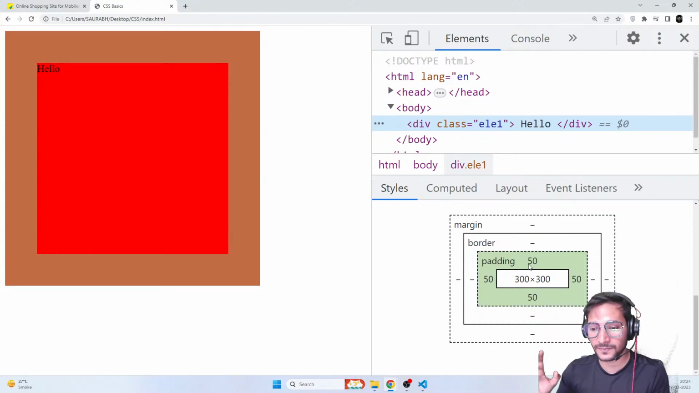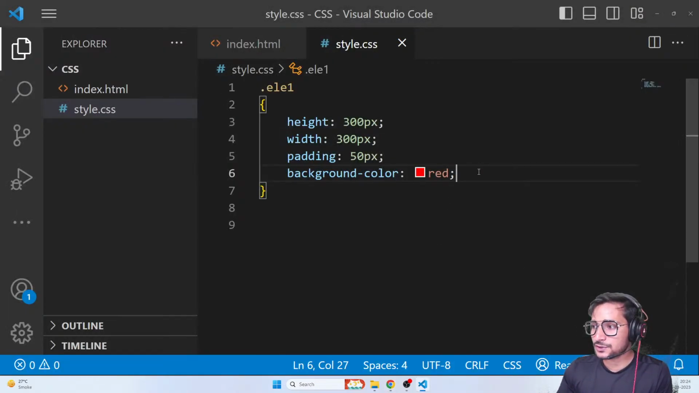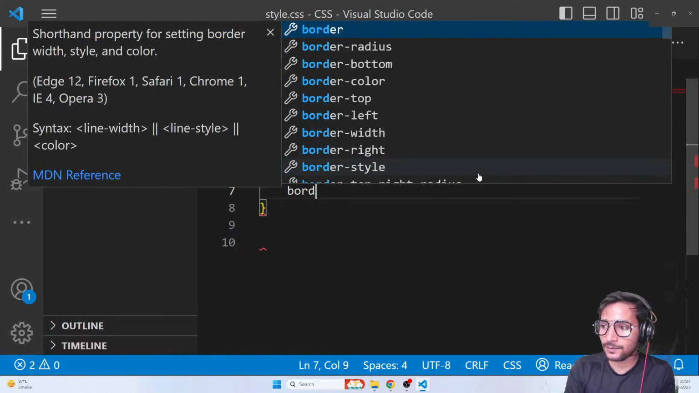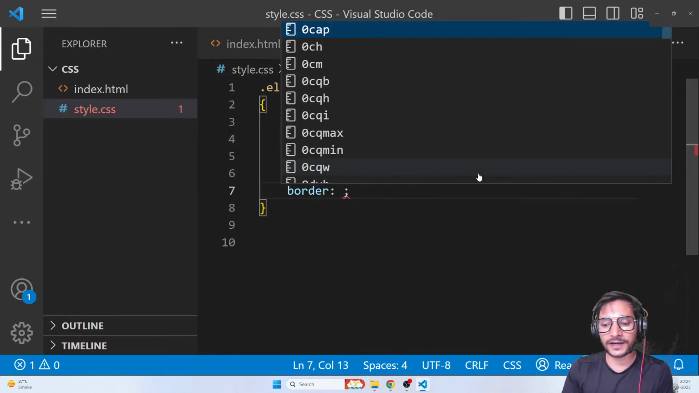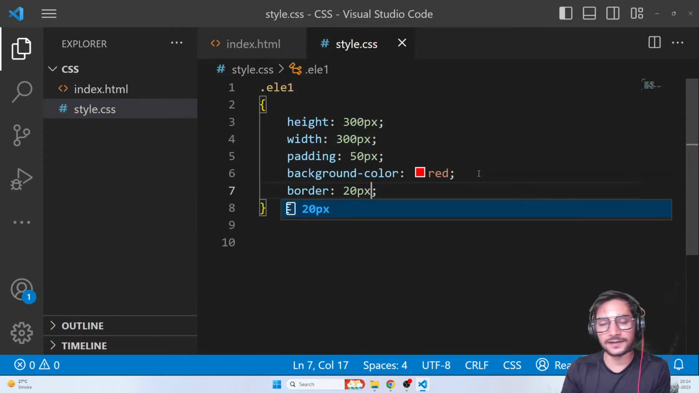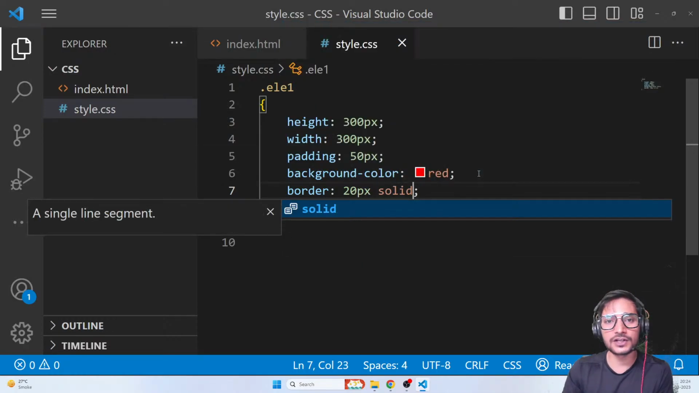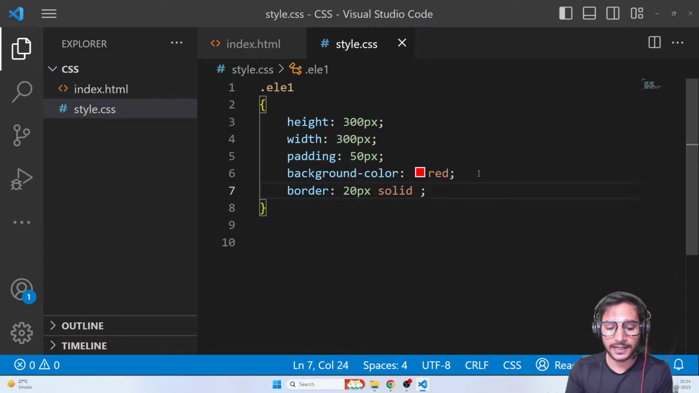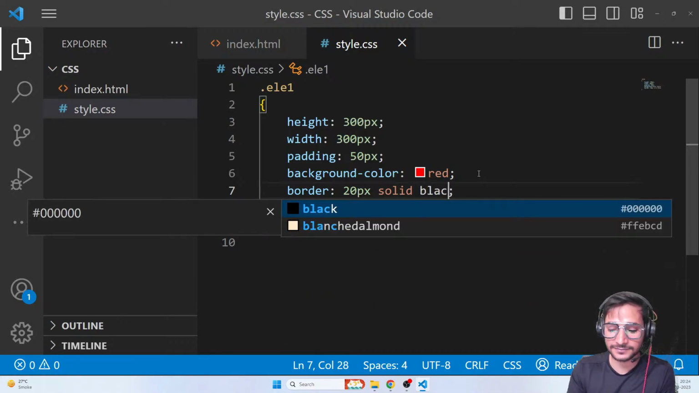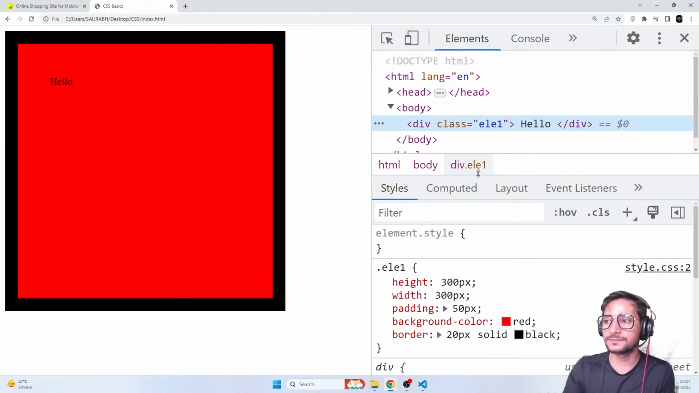Everyone? And just on top of that sits something called border. So I'll give a border of 20 pixel. But border also has a type, so in here I'm going to give it solid. Solid means plain border. The difference between padding and border is that border can have different shapes, and it can also have a different color. So I can give it a color of, let's say, black. And here we go. See that?